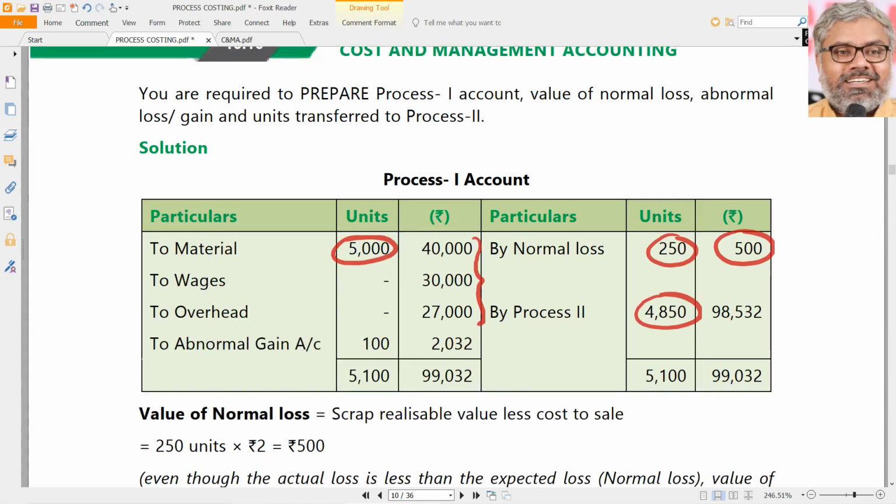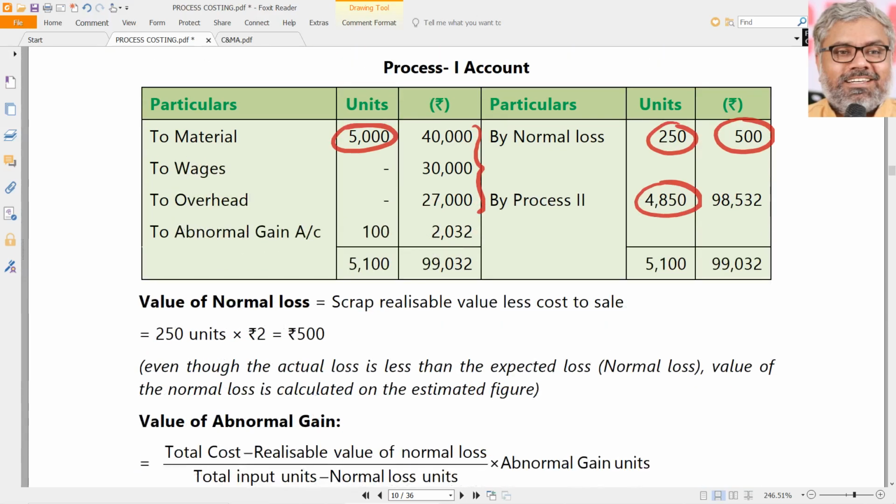Now once again, just like abnormal loss, here also, the per unit cost of good units transferred to next process and per unit value of abnormal gain, both will be same, naturally. How will that be same? Now let us understand the same thing once again.